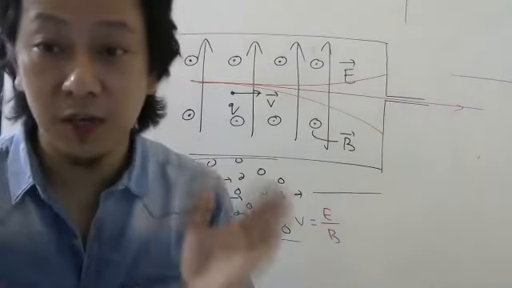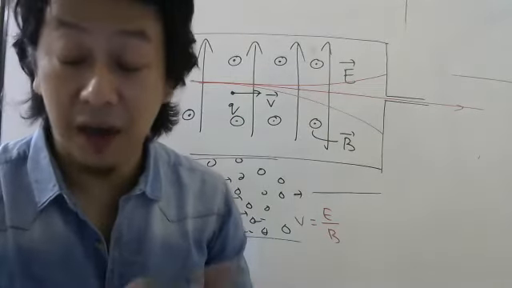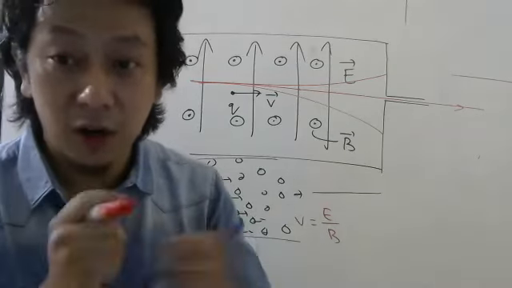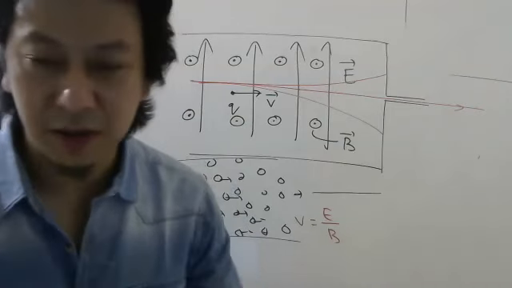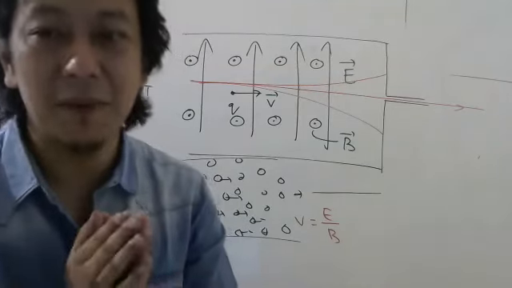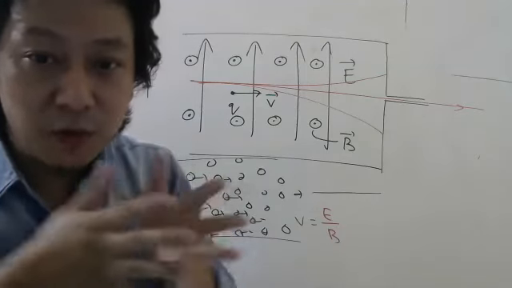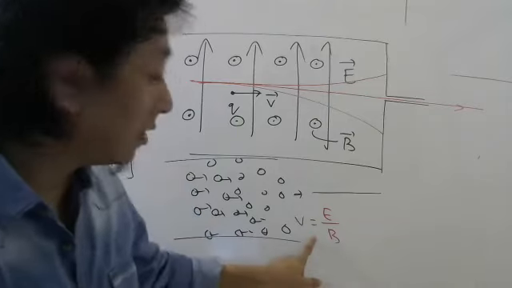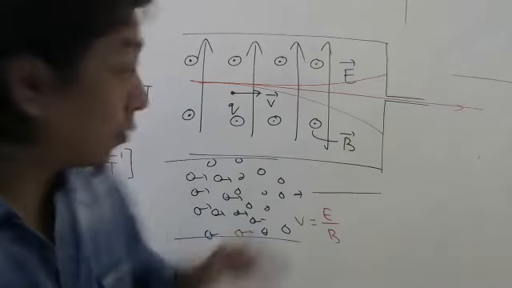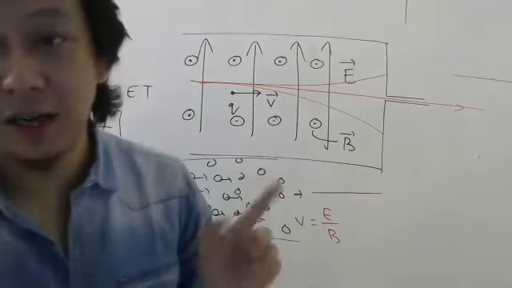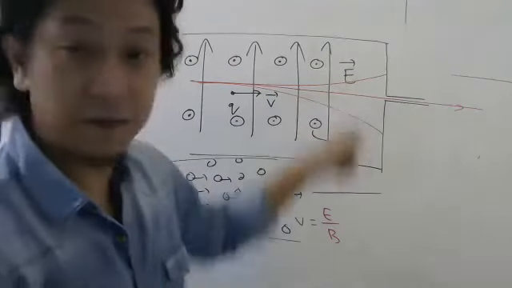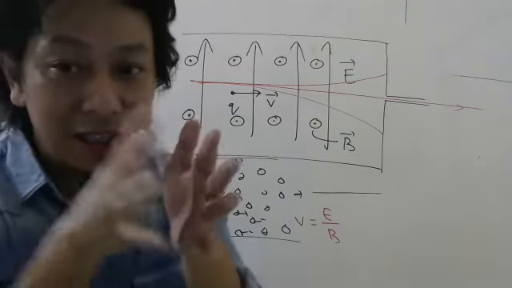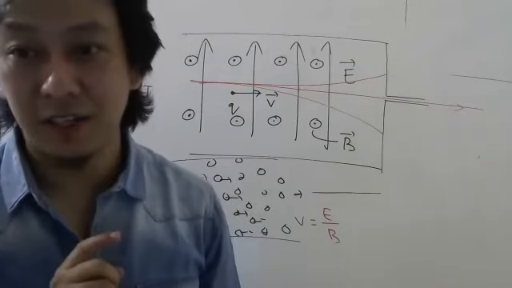Later chapters, when you will study about dual nature of light and particles, that time you will come to know that all these things are related to optics also. But right now it will be difficult to understand. But you simply remember that when there are many particles moving with different velocity, those charged particles whose velocity happens to be this ratio, those will come out undeflected. Others will be deflected, so they will be stopped. So this way you are selecting, from a set of velocities, one velocity which you want.